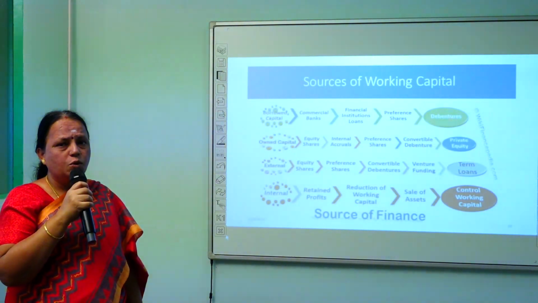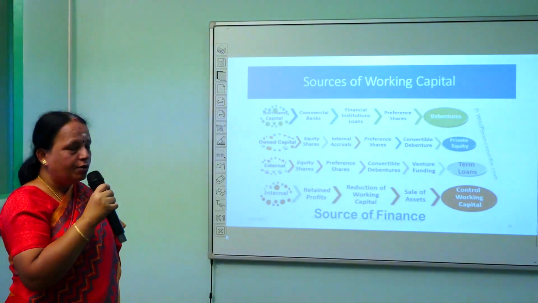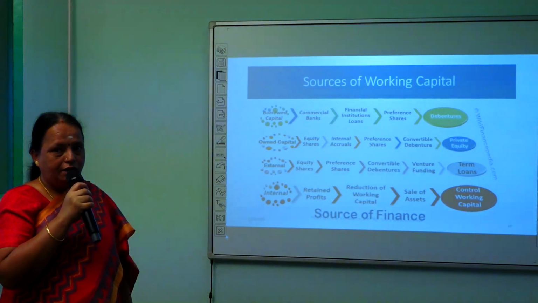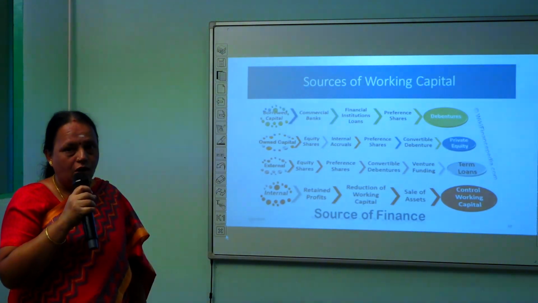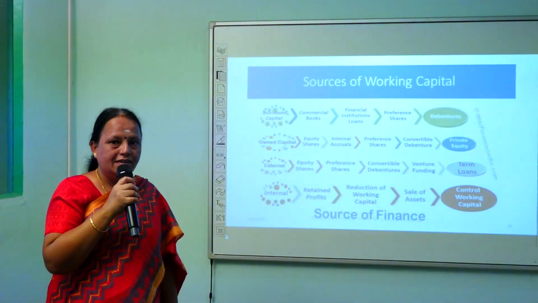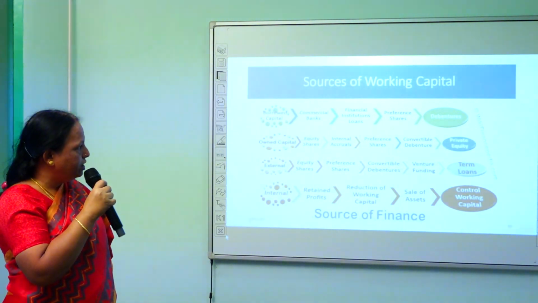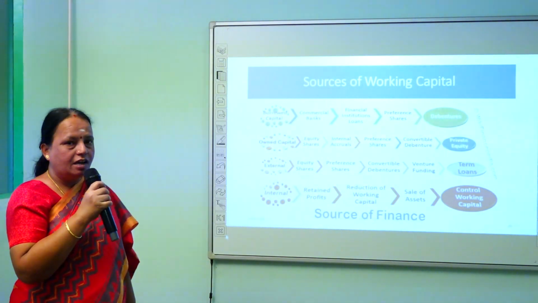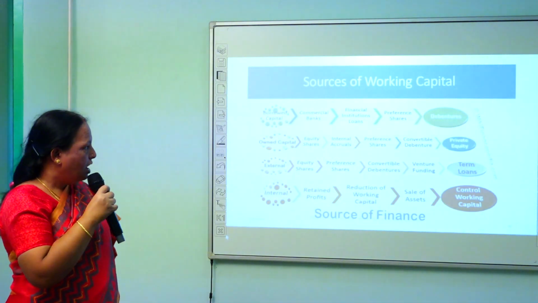And what are the sources of working capital? Where can we get the working capital? We can borrow capital. For example, we can issue debentures. We can go to commercial banks or financial institutions, or we can issue preference shares. In some cases, we can mobilize the working capital. And we can go for private equity or equity shares, or even issue preference shares and convertible debentures. This is one of the sources of working capital.